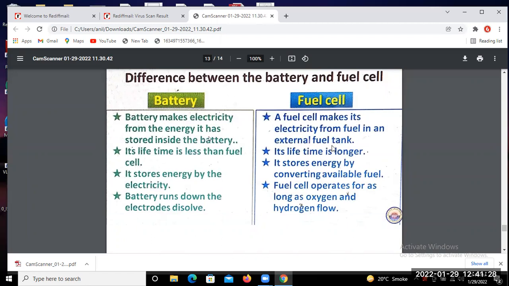That means you use hydrogen here as the fuel. Battery life is more compared to the fuel cell, and it stores energy as electricity, while the fuel cell stores energy by converting available fuel. A battery runs down as the electrons dissolve, and a fuel cell operates for as long as oxygen and hydrogen flow.